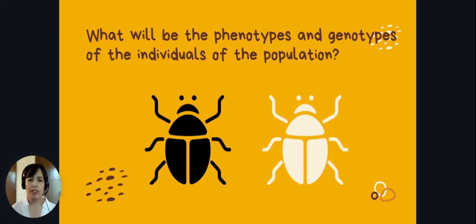Question: what will be the phenotypes and genotypes of the individuals of the population? So, considering the dark gray is dominant over the light colored beetles, the answer is: the dark colored beetles will have a genotype of homozygous dominant AA or heterozygous Aa, while the light colored beetles will have a homozygous recessive genotype.